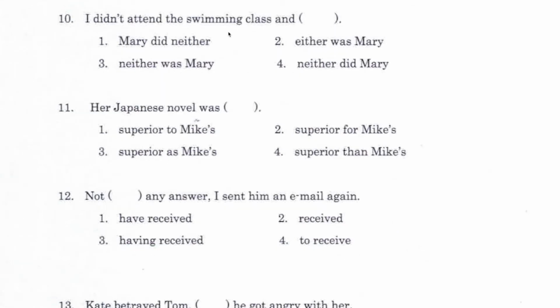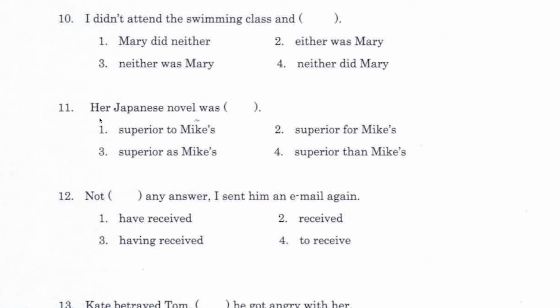Number 10: I didn't attend the swimming class, and Mary did neither. Either was Mary, neither was Mary, neither did Mary. Okay, number 4. Number 2 is clearly wrong because either is not a negative word. And number 1 is out because neither causes inversion. Number 3 has inversion, but the original sentence didn't include the word was, so it doesn't make sense to include was here. So we are left with number 4, neither did Mary.